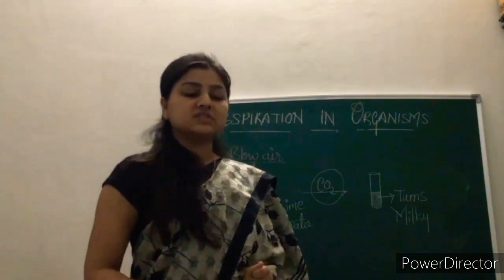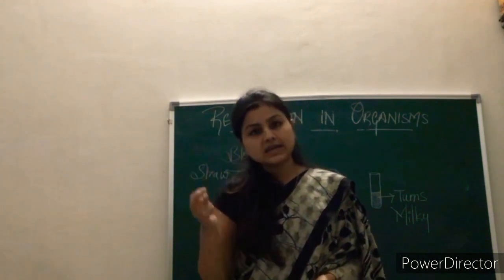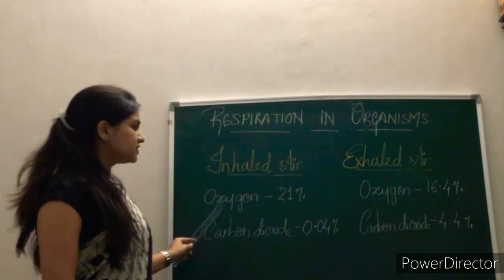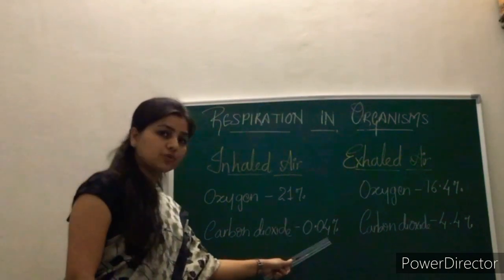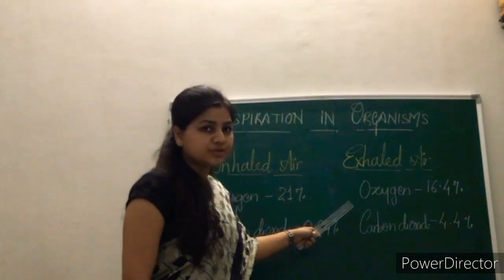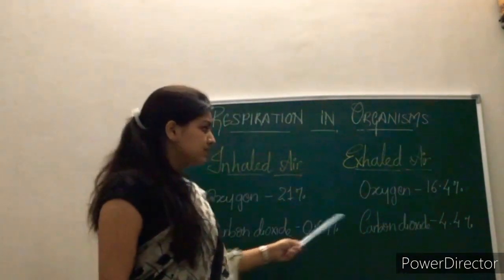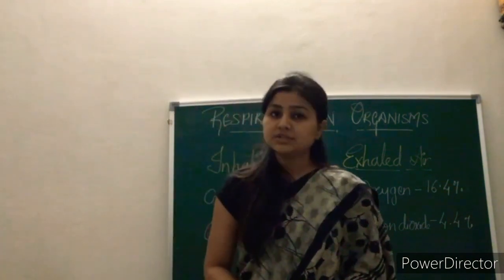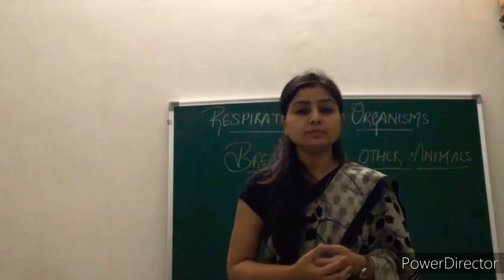Now we are going to see the proportion of oxygen and carbon dioxide in inhaled air as well as exhaled air. In inhaled air, oxygen is 21% and carbon dioxide is 0.04%, and in exhaled air, the oxygen becomes 16.4% and carbon dioxide 4.4%. Can you see? That is the reason we say the exhaled air is rich in carbon dioxide. We came to know the breathing process in human beings.